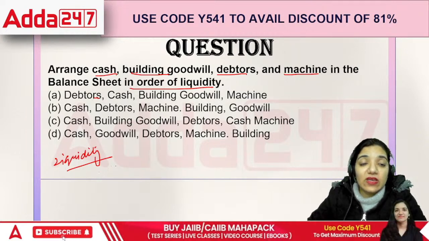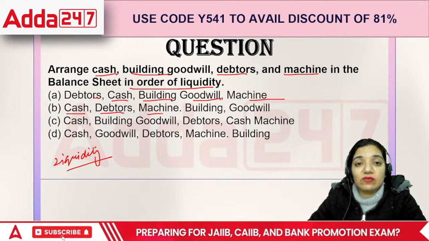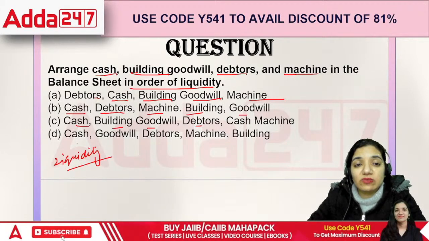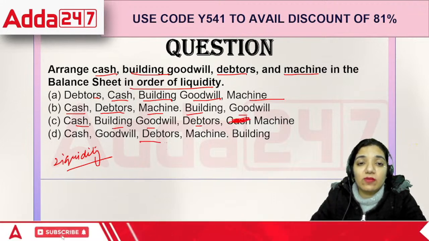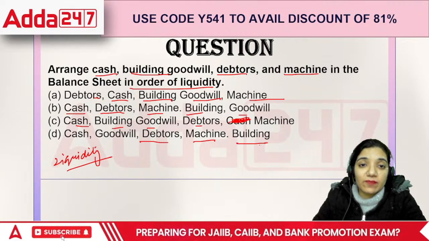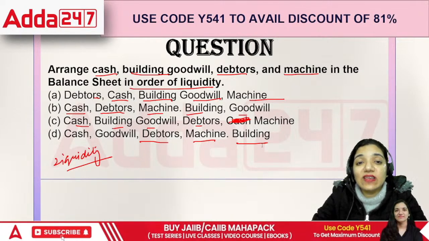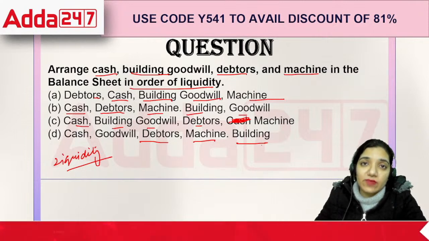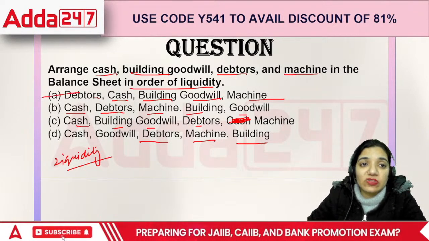Is it going to be debtors, then cash, then building, then goodwill, then machine? Or is it going to be cash, debtor, machine, building, or goodwill? Or cash, building, goodwill, debtors, machine? Or cash, goodwill, debtors, machine, and building? When we talk about this entire area, it is based upon how easily we can convert it into cash. See, cash is always easily convertible into cash, so most probably the first one is already eliminated.